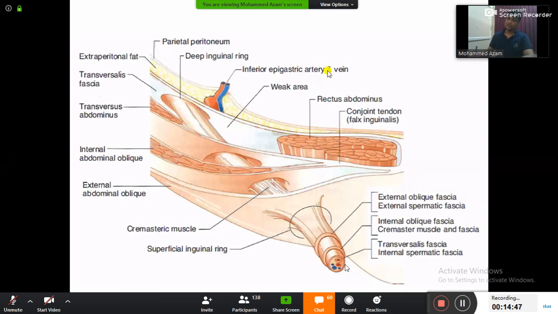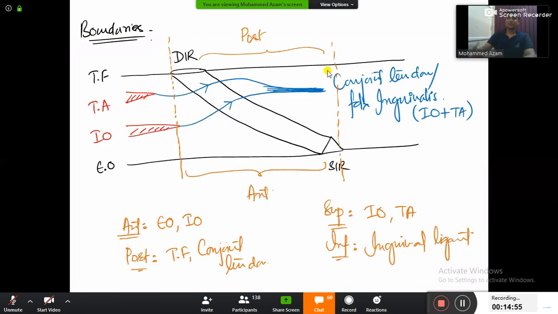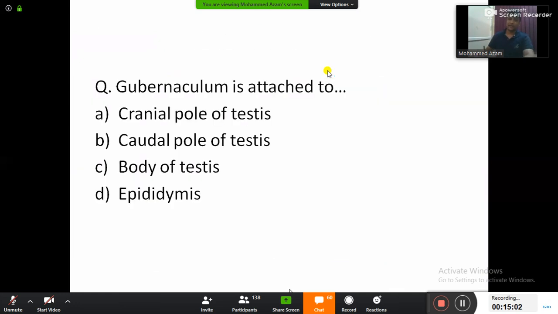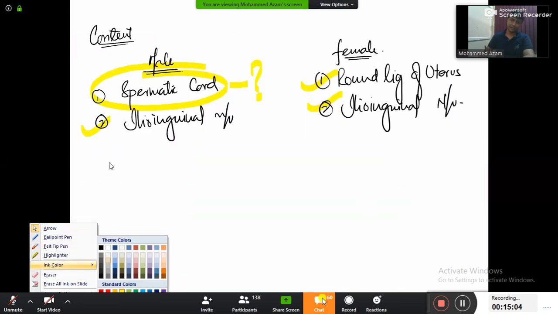All these 3 together, along with these contents, are known as the spermatic cord. So learn conceptually, guys, don't mug up. Many students are trying to mug up the spermatic cord with mnemonics, which is not at all required.